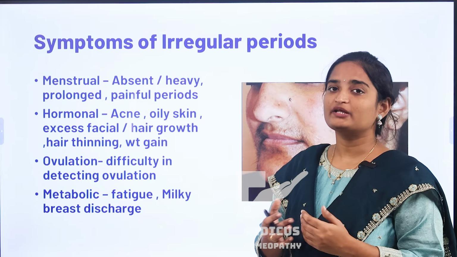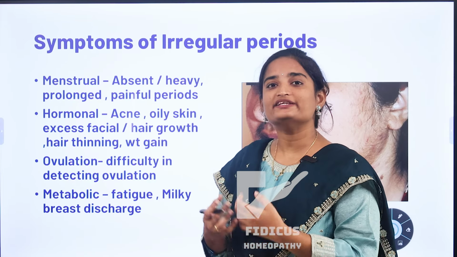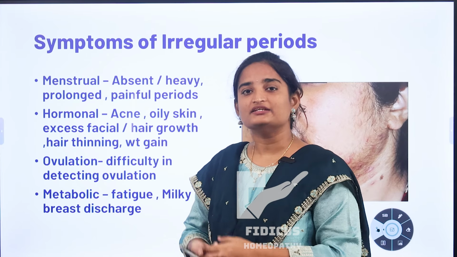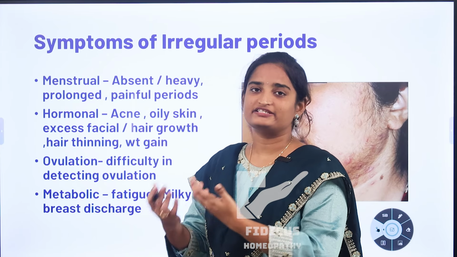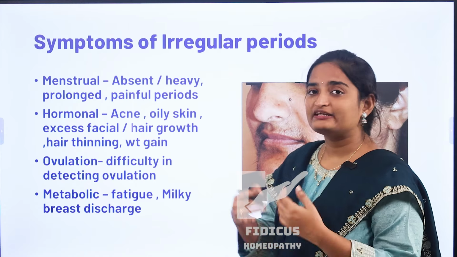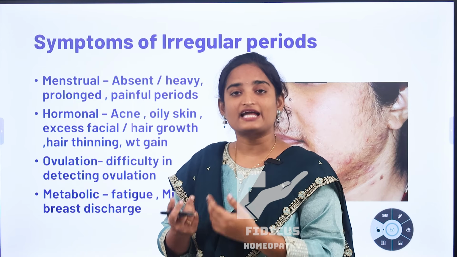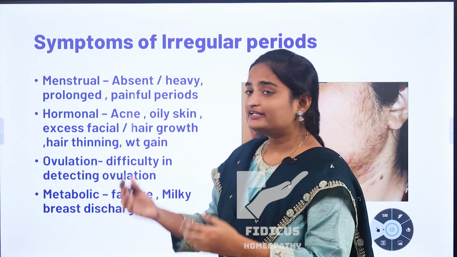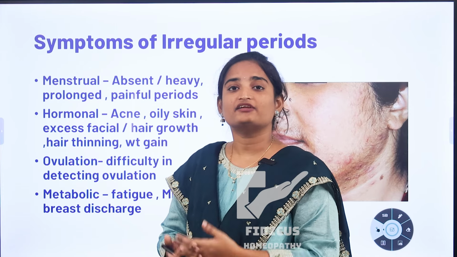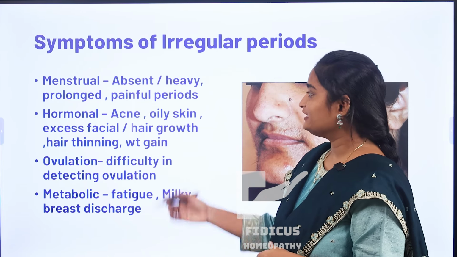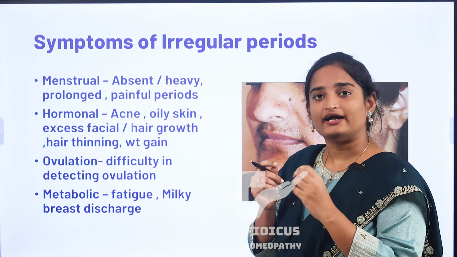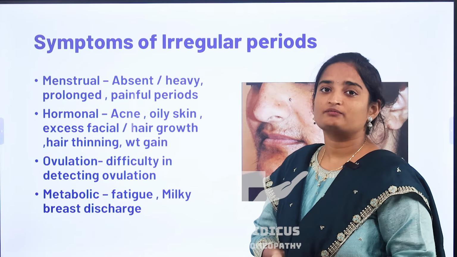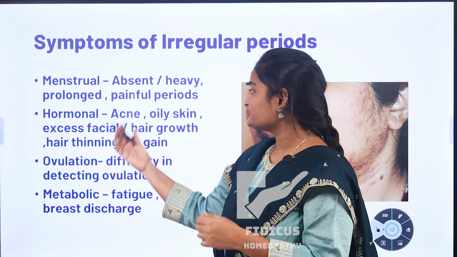Now coming to the symptoms of irregular periods. There are so many symptoms in our body due to these irregular periods. Those hormones act on different parts, and by this imbalance in different hormones, you can get different symptoms. Usually menstrual symptoms like absent or heavy, prolonged, scanty bleeding, and some women may experience painful periods also. And also this hormonal imbalance can affect our body, skin and hair. It can lead to acne, pimples on the face and other body regions, and also oily skin. There is excess secretion of oils from the face, and excess facial hair growth.